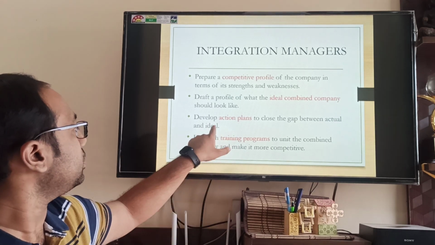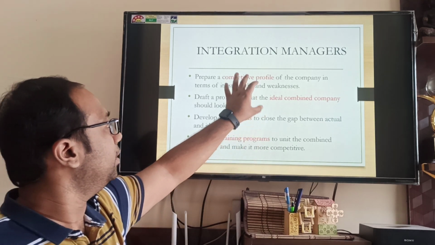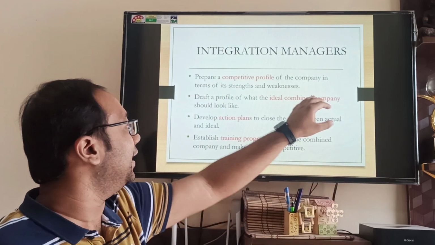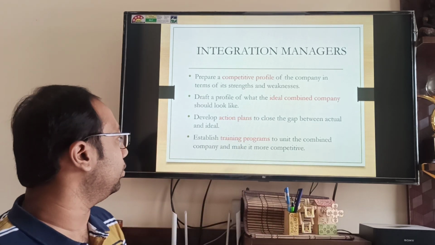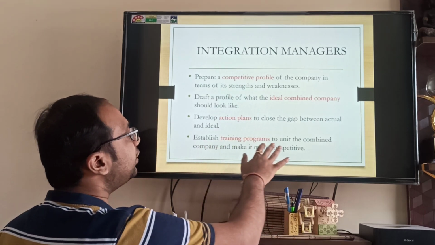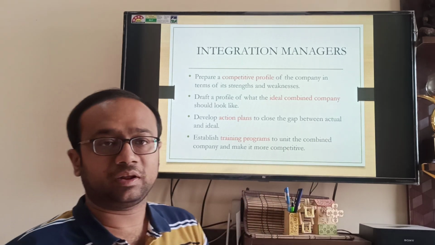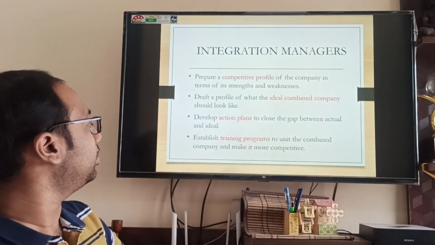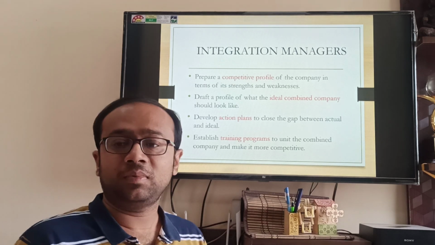Note that down. Develop an action plan to close the gap between actual and ideal. Now one is your actual scenario, how you currently are, and one is the ideal, what you want to do. Develop the plan for how you will bridge that particular gap. Establish training programs to unite the combined company and make it more competitive. Whatever these gaps are, to bridge them you need to do some training with your people, and that is why we need to establish some training programs.